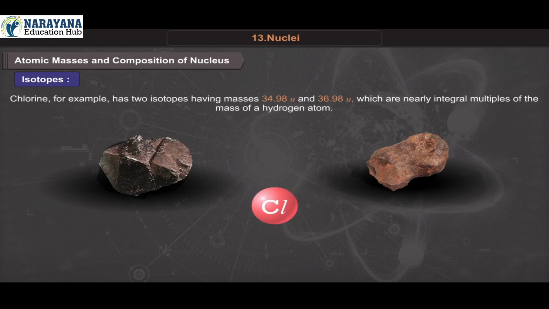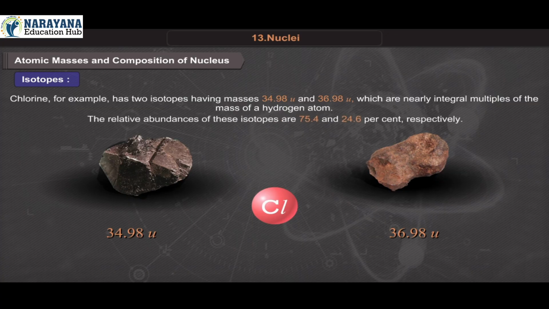Chlorine, for example, has two isotopes having masses 34.98 atomic mass unit and 36.98 atomic mass unit, which are nearly integral multiples of the mass of a hydrogen atom. The relative abundances of these isotopes are 75.4 and 24.6% respectively.